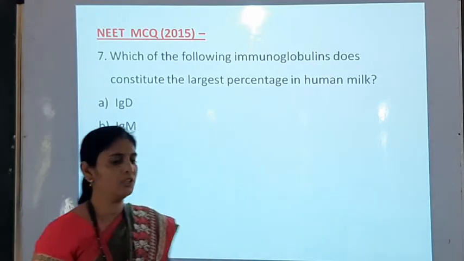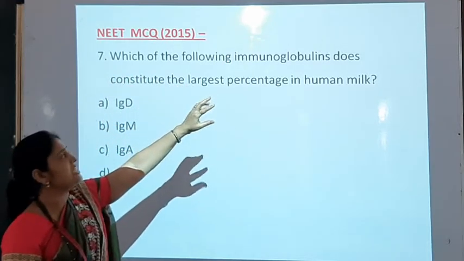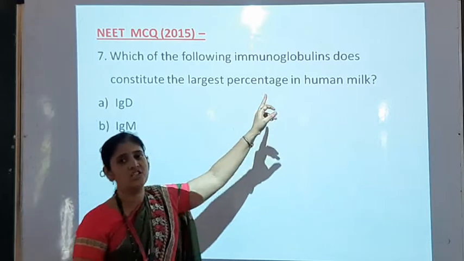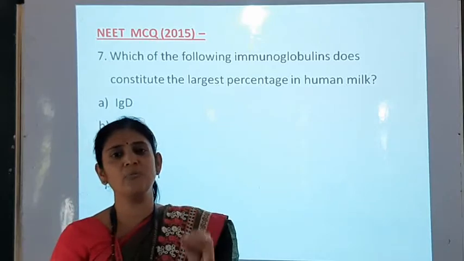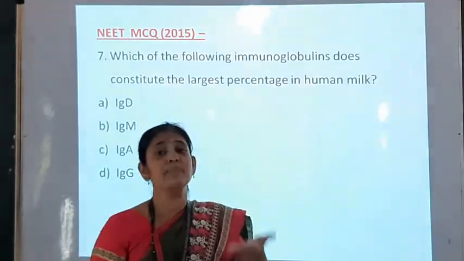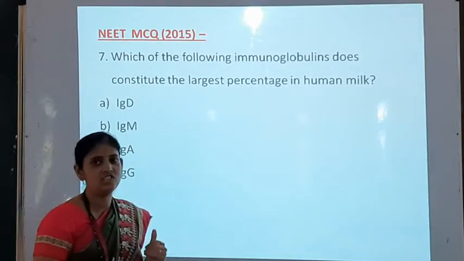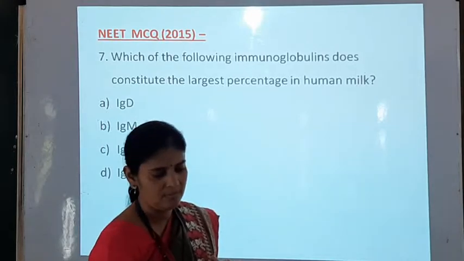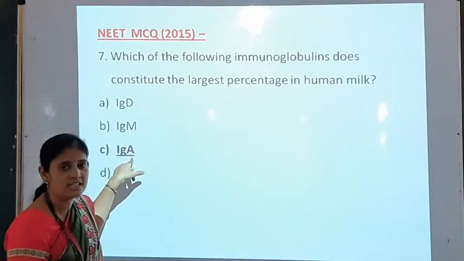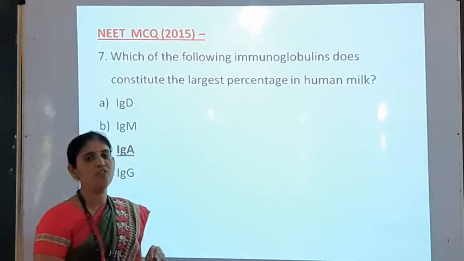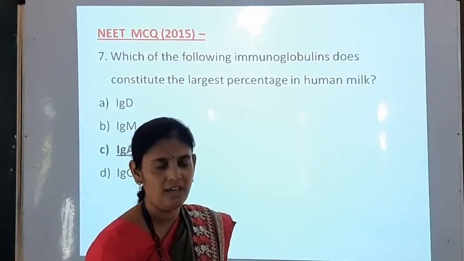Now another question here, the same year 2015. Which of the following immunoglobulins does constitute the largest percentage in human milk? In human milk, which of the immunoglobulins or which of the antibodies are present in high percent? So here 4 options are given: IgD, IgM, IgA and IgG. We have just seen the colostrum, that is the first milk, that is having IgA type of immunoglobulin. So here is the answer, IgA type of immunoglobulins are present highly in the human milk. So this is the answer.